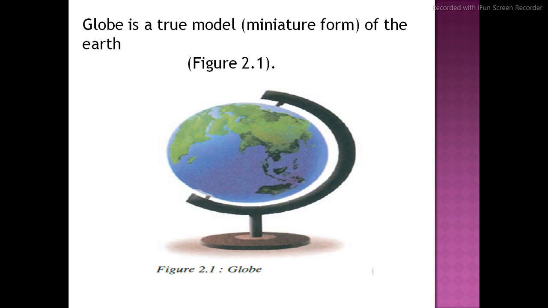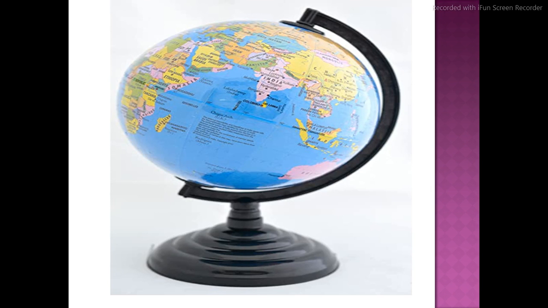Dear cadet, in the first one, as you are observing, please observe here in detail. On the globe, what is there? Right? North pole, south pole, right? Equator we will discuss in this class only in the upcoming slide. And on this globe, this arc is there, it's tilted, so it can rotate, right? Then you can see here India, right? Like that, all the countries, continents, oceans, everything is on it.